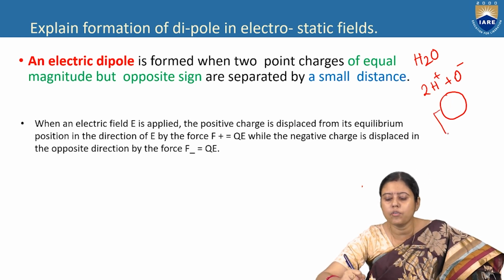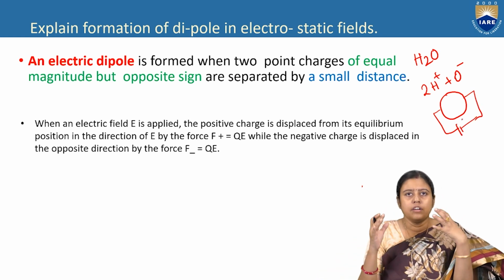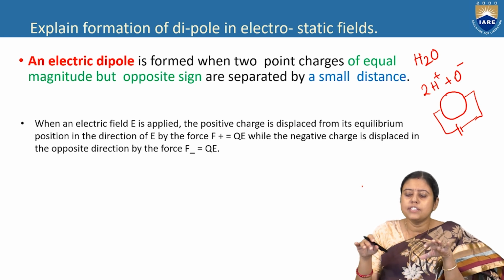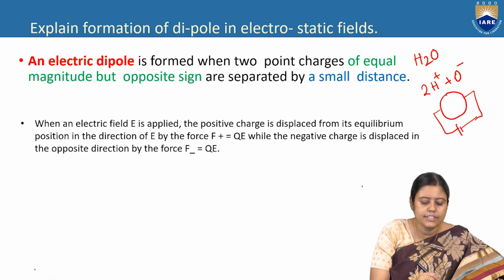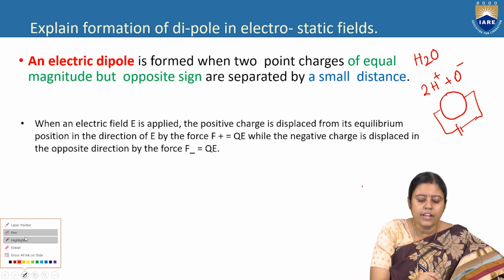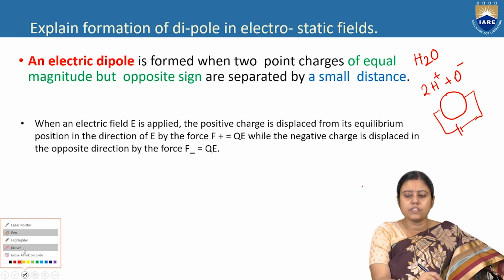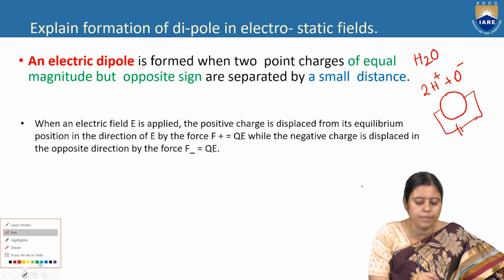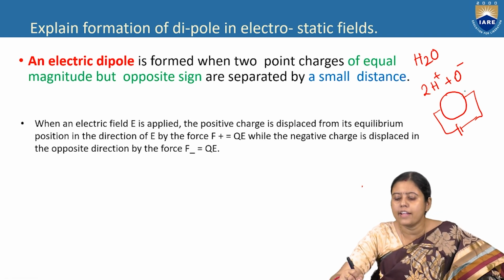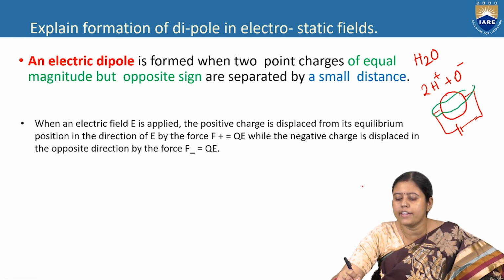If we keep the water particle in an electric field, it will change its shape. The plus will be attracted by the negative, and the negative oxygen will be attracted by the positive. And as a whole, it will elongate its shape.